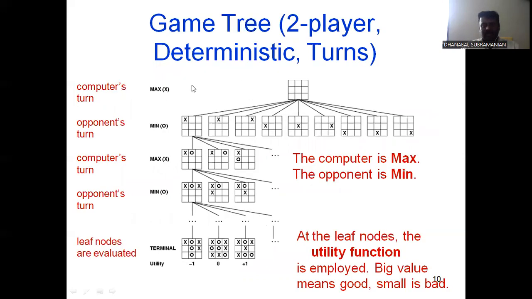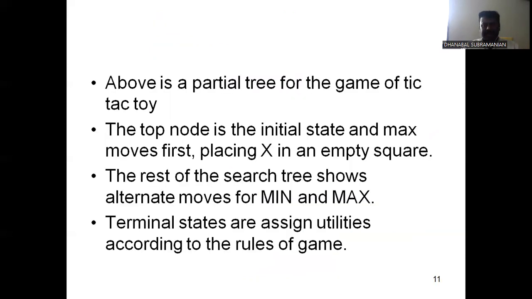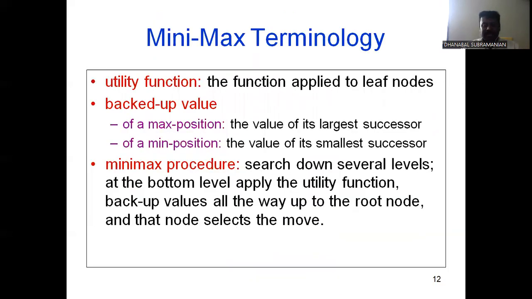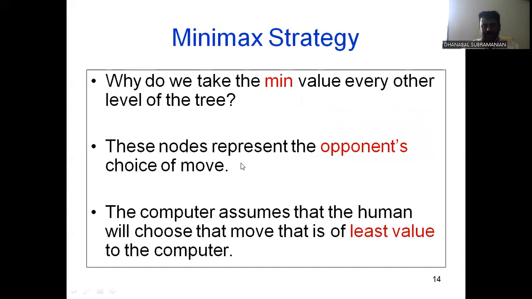Then, for deterministic rules, you use the minimax algorithm to execute the operations under game theory, and we explained the concepts one by one. Based on minimax terminology, what do you mean by the maximum position? It is the value of the largest successor, and the minimum position is the value of the smallest successor. I explained everything with examples. Okay, these are the important topics.